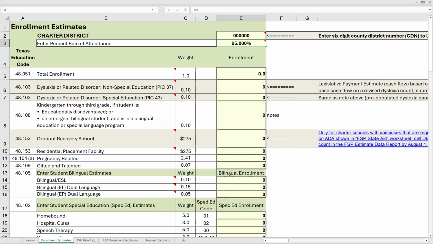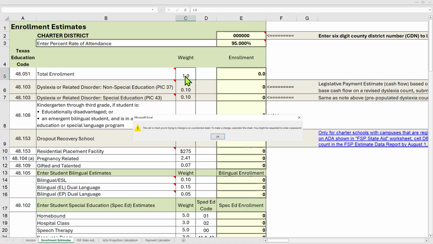Before discussing the Enrollment Estimates worksheet, here is a visual demonstration of the functionality and features of the workbook. First, the workbook is protected, meaning the user is only permitted to enter data in specific cells.